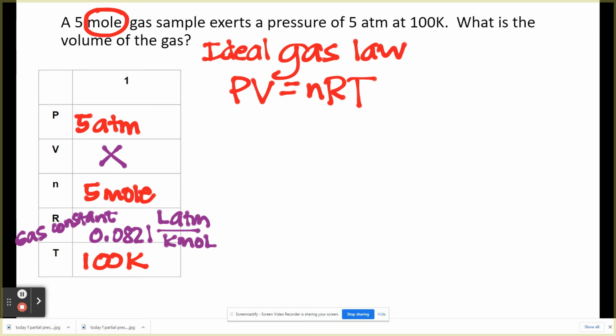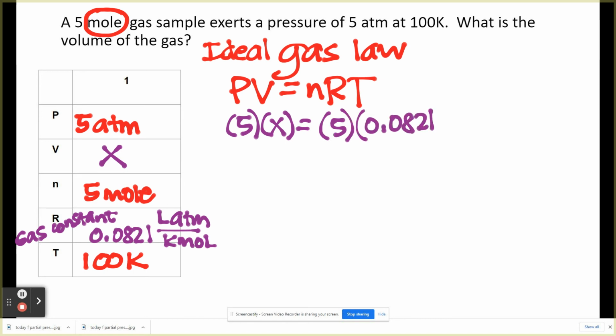Okay, now we have all our variables and we just plug it in. So again, we're going to take out the units for now. So P is 5, V is X, N is also 5, R is 0.0821, and our T is 100 K. All right. So let's start multiplying stuff. This is 5x. Grab a calculator. 5 times 0.0821 multiplied by 100, and that gives me 41.05.